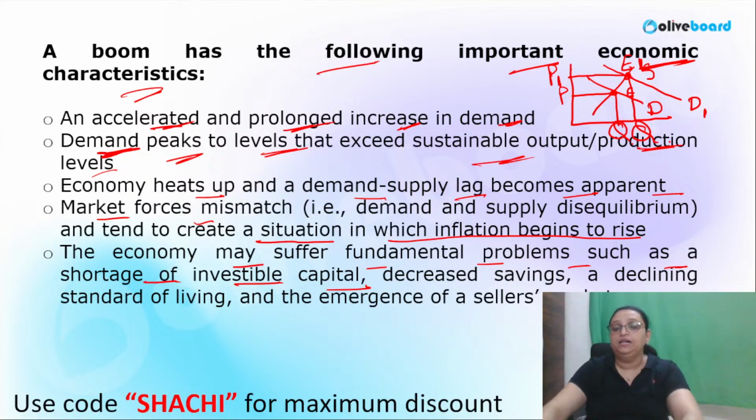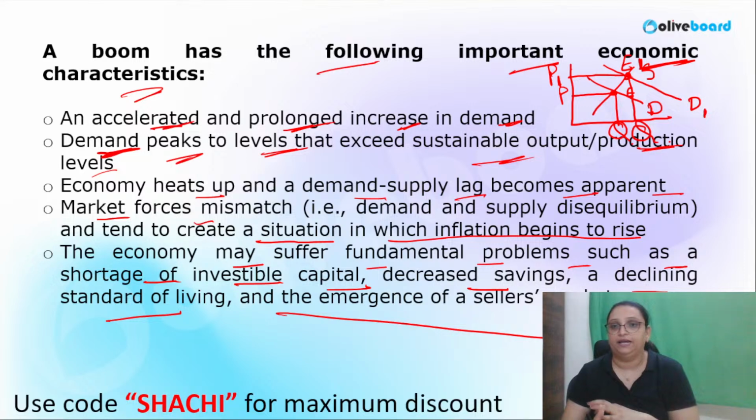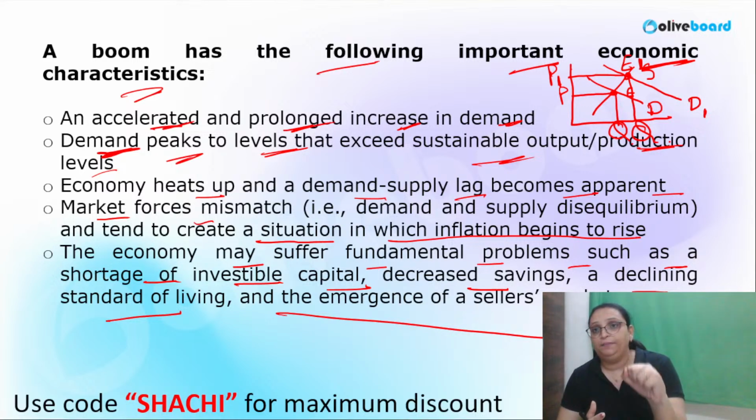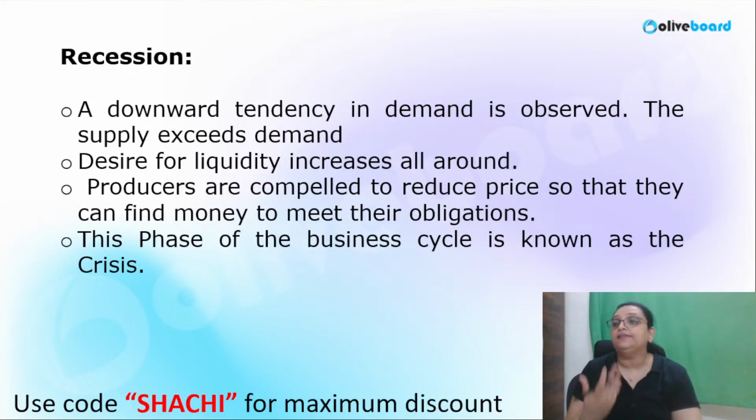The economy may suffer fundamental problems such as a shortage of investable capital. Basically, the capital that needs to be invested will suffer. Savings will decrease. A declining standard of living will start because the prices are going up. Prices are going up, so savings will be less, and the standard of living will usually be low. The emergence of a sellers' market will be there. That means the market will be dominated by the sellers because the prices are high and the prices are controlled by the sellers.